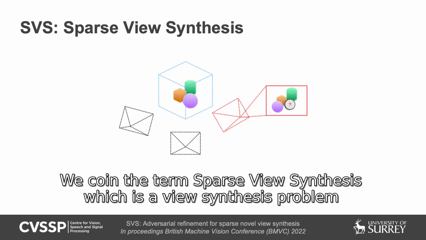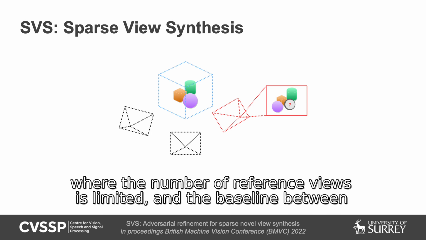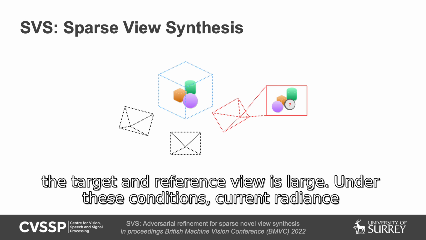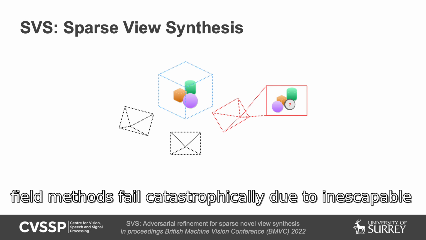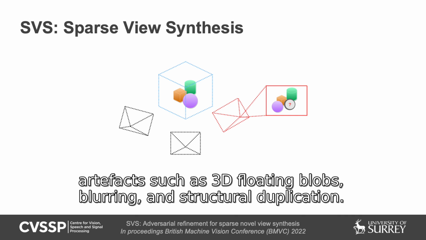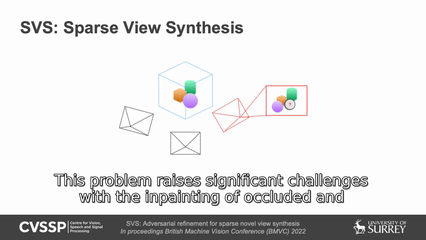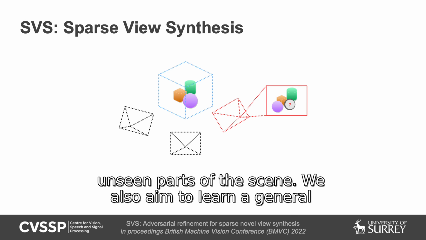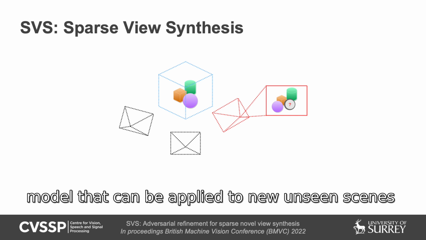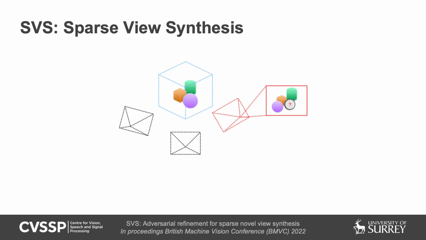We coined the term Sparse View Synthesis, which is a view synthesis problem where the number of reference views is limited and the baseline between the target and reference view is large. Under these conditions, current radiance field methods fail catastrophically due to inescapable artifacts such as 3D floating blobs, blurring, and structural duplication. This problem raises significant challenges with the inpainting of occluded and unseen parts of the scene. We also aim to learn a general model that can be applied to new unseen scenes without fine-tuning.